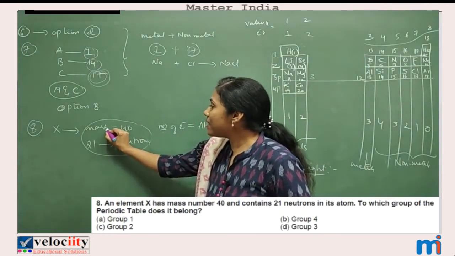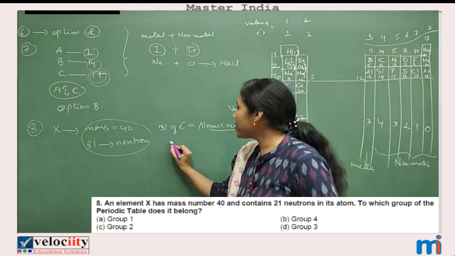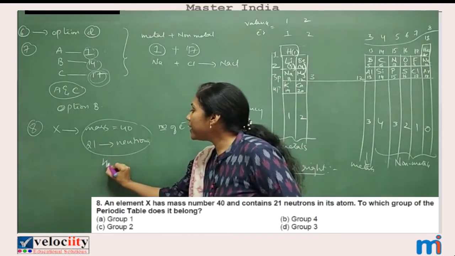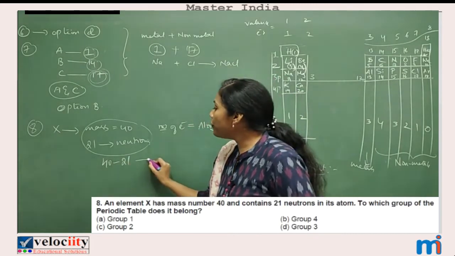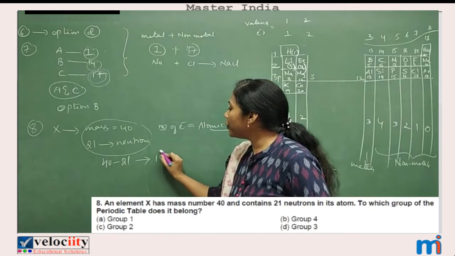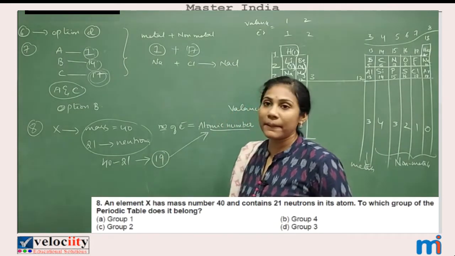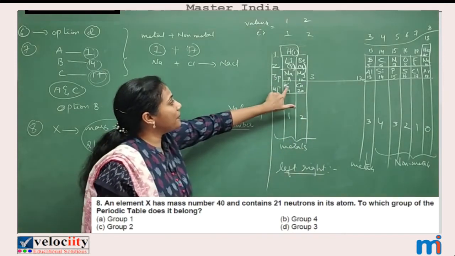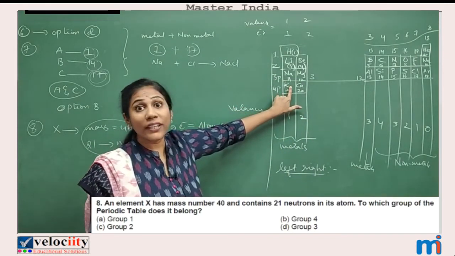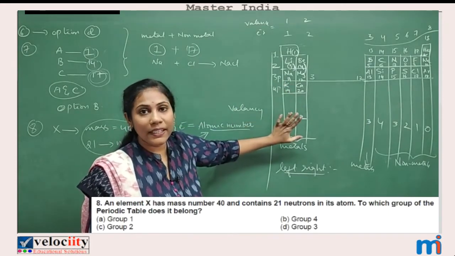It is mass number minus number of neutrons. That means 40 minus 21, which is 19. So 19 is the atomic number. Atomic number 19 is for potassium. Quickly you must remember atomic number, element symbol and name.